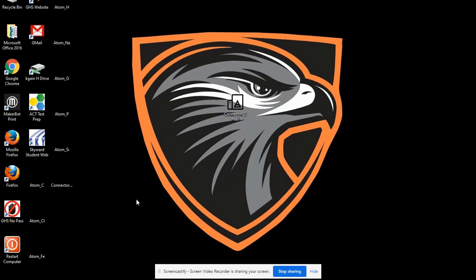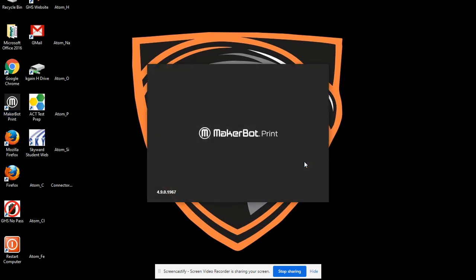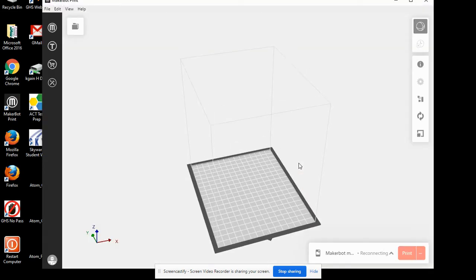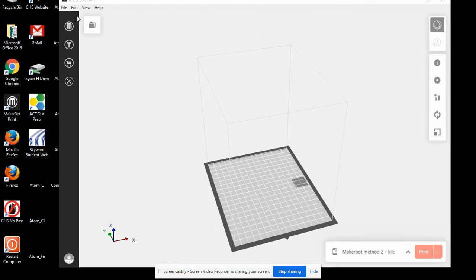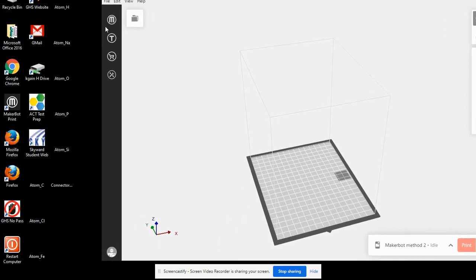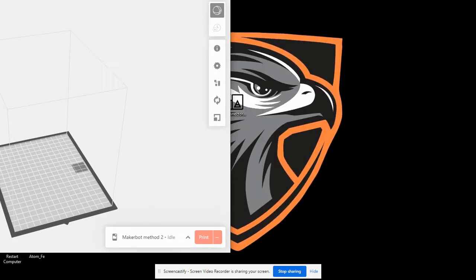Just like the keychain that you folks created, you select MakerBot Print by double left click. Currently, the MakerBot is authenticating. I'm going to select the up arrow, and you can see that it is in fact idle, and it's ready to go. I am currently still logged in from my previous session. If not, please log in.